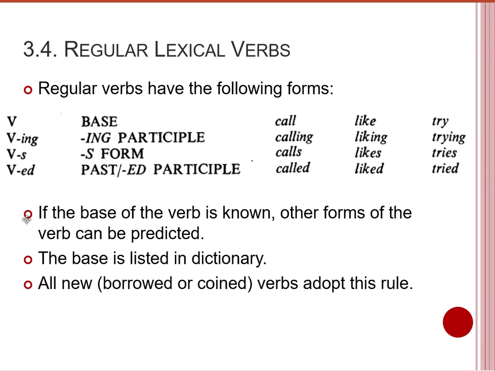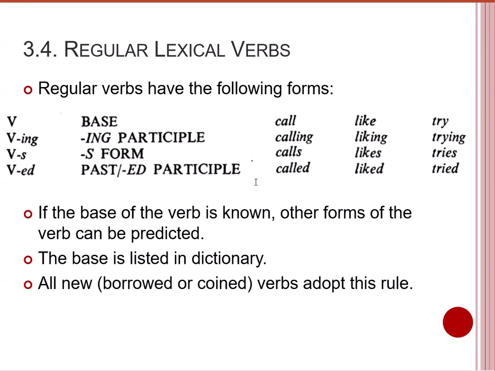Some notes. If the base of the verb is known, other forms of the verb can be predicted. This applies to the regular verbs. It means that if I give you any of the regular verbs, if I give you the base form, you can anticipate, you can predict the rest of the forms, of course, because the rules are obvious, they are known to you.